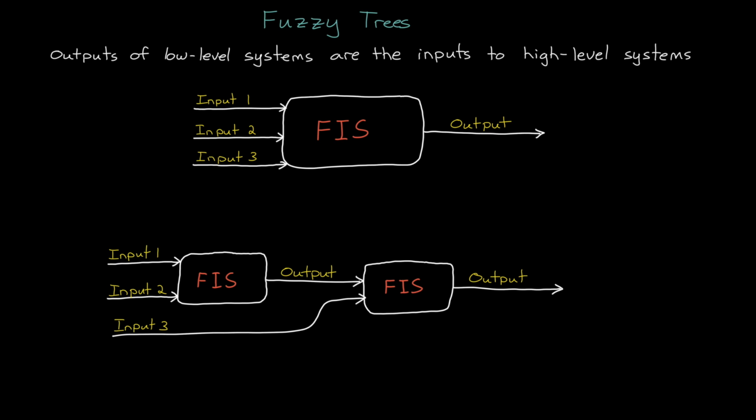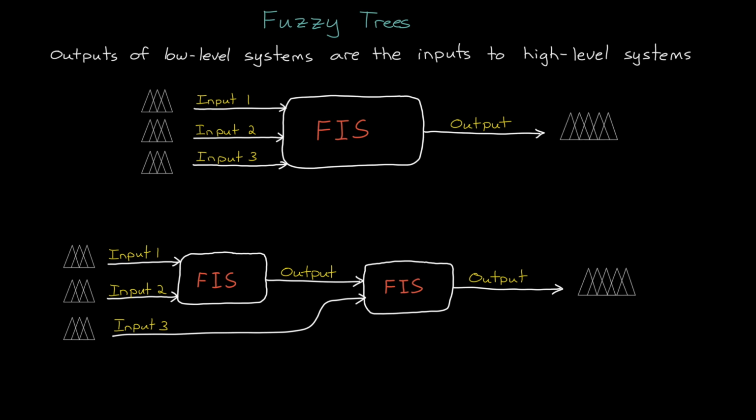The first is that the number of possible configurations of this system is much, much smaller. Assuming each input has 3 membership functions and the output has 5 membership functions, then we already know that there are 7 times 10 to the 18 possible different rule bases for this single fuzzy system. That's 5 raised to the 3 times 3 times 3.